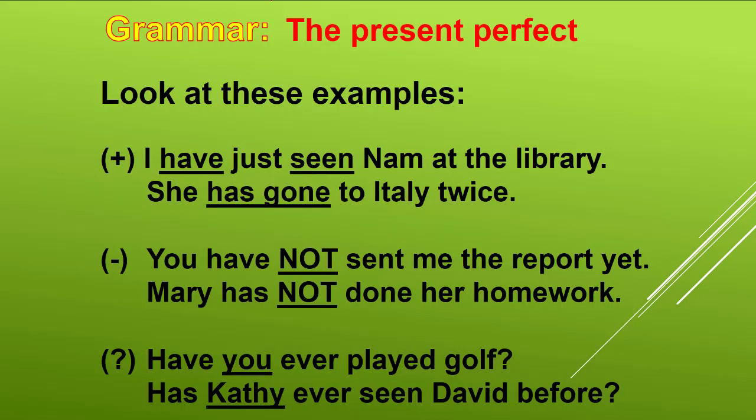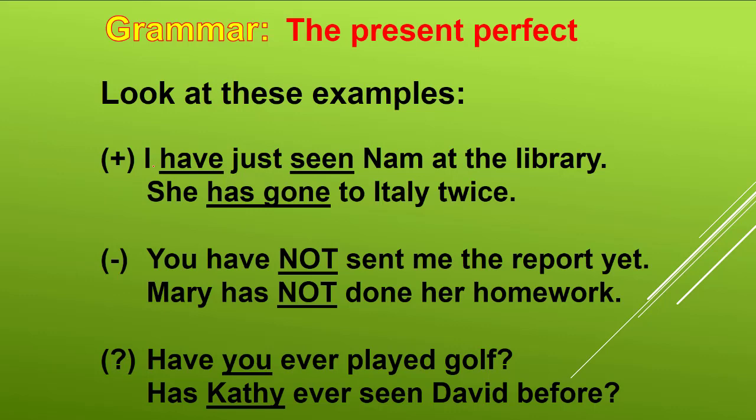So let's start. First of all, let's look at the grammar rules. Today we will learn the present perfect tense. It's very popular in English and it's a bit difficult, but I think you can learn it easily after this lesson. Look at these examples. There are 3 examples here: positive, negative, and question.